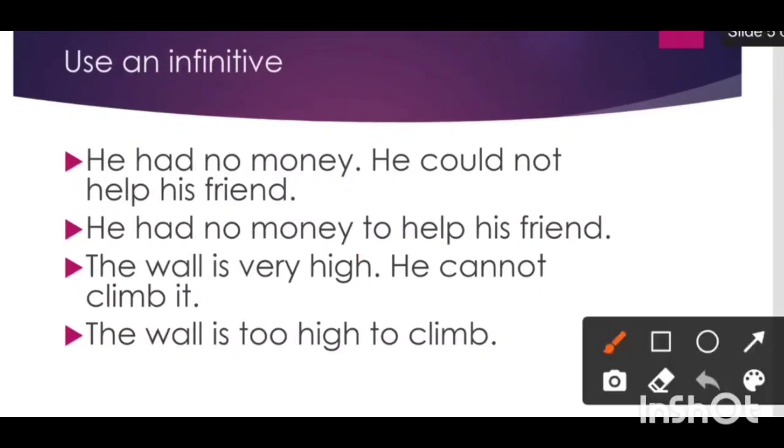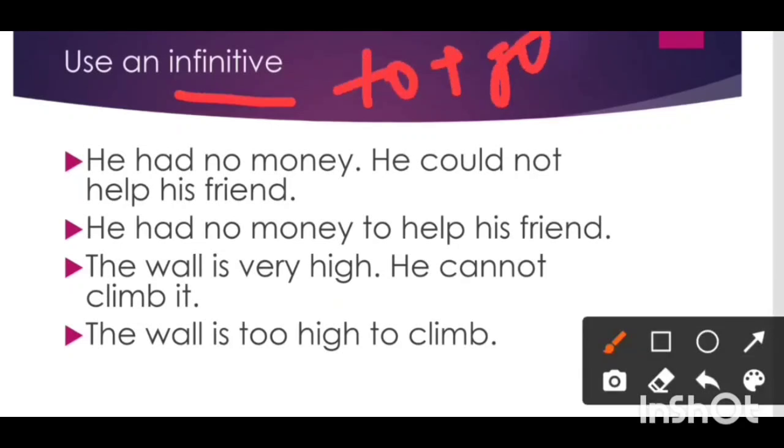Next way to frame a simple sentence is to use an infinitive. How to frame an infinitive? To plus first form, suppose to go, to read, to write. He had no money. He could not help his friend. He could not help his friend because he has no money. But we can't use because, we have to use an infinitive here.